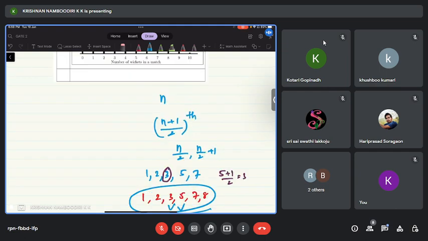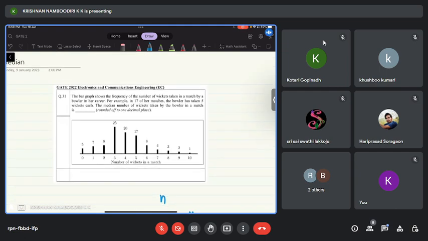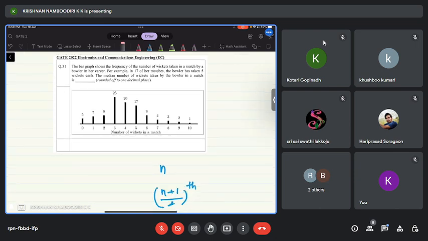Okay. So now come back to the question. So now the observation is given in the form of a bar graph. So can somebody tell the answer? So you can sum up all these things. So basically, the observations are the number of wickets taken in a match, right? So the bowler has taken 0 wickets, no wickets in 5 matches. The bowler has taken 1 wicket in 7 matches. The bowler has taken 2 wickets per match in 8 matches. In 25 matches, the bowler has taken 3 wickets. In 20 matches, the bowler has taken 4 wickets. In 17 matches, the bowler has taken 5 wickets, and so on and so forth.